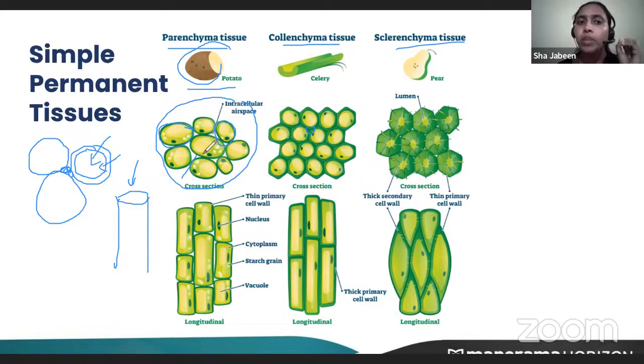We have seen that parenchyma is made up of living cells, but sclerenchyma, because its walls are very thick, is made up of dead cells. Because they are dead cells, their important function is to provide strength and support to the plant. We know that plants standing outside receive rain, heat, everything. Sclerenchyma helps the plant to stay strong in all these weather conditions. Okay, is it clear?